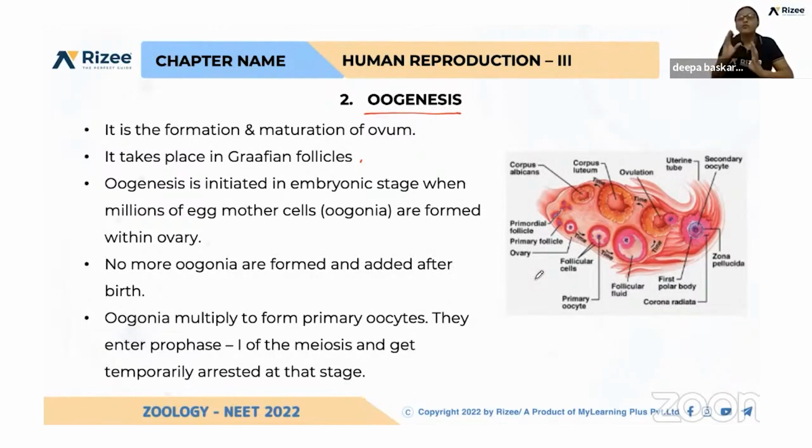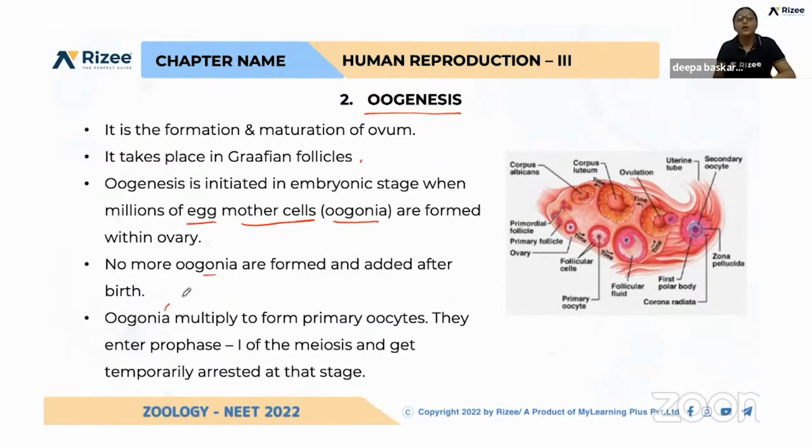During the formation of the gonads itself, many oogonia are formed in the embryonic stage. If I have given birth to a female child, after birth no more oogonia can be formed. Only during the embryonic stage are so many oogonia formed. Those are called egg mother cells or oogonia, and they start division. No more oogonia are formed after the birth of the female child.